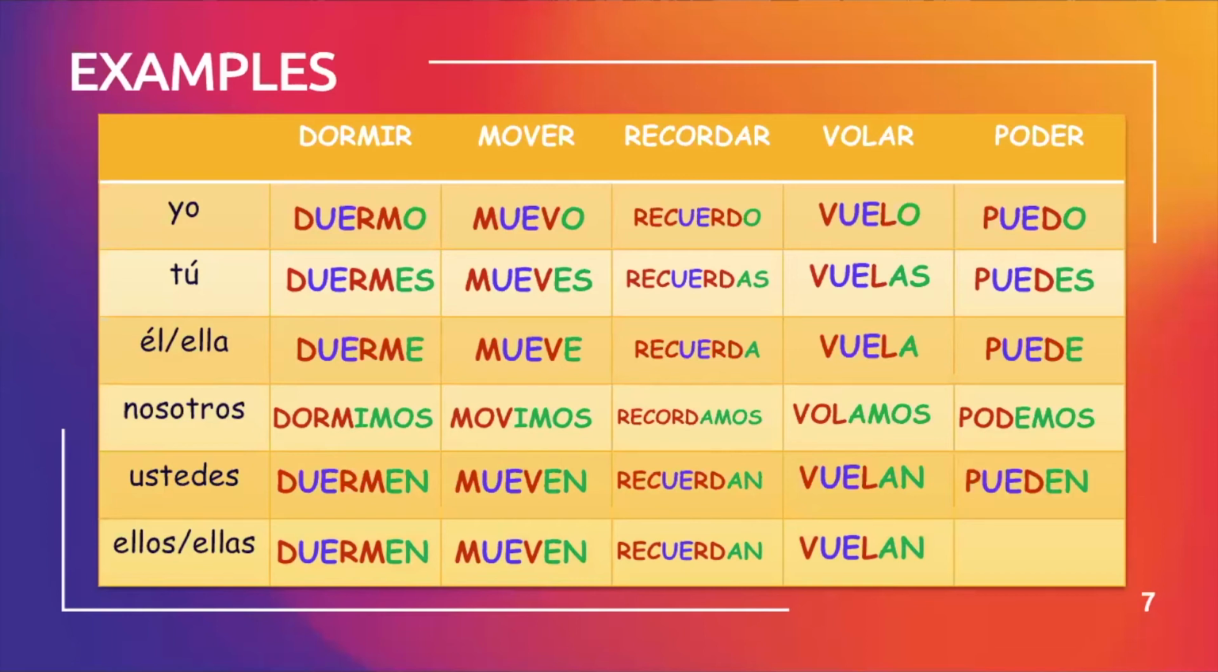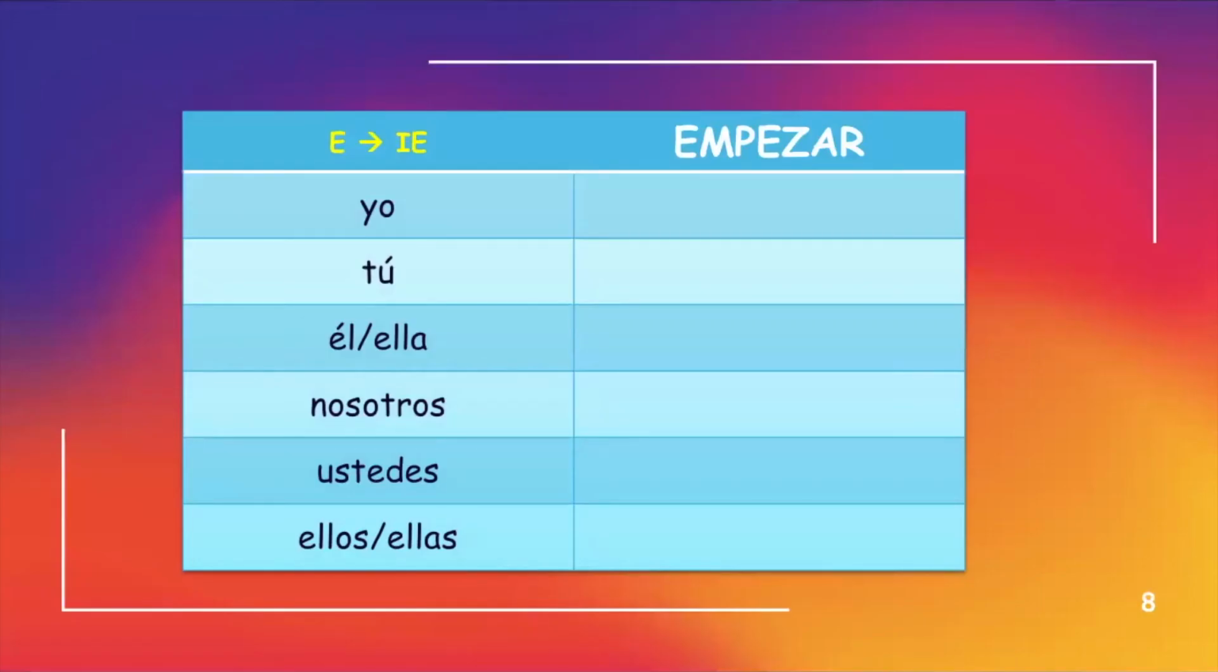Ustedes pueden, you all can. And ellos or ellas pueden, they can. Now let's look at some E to IE stem changers. Here we have empezar for an example, which means to start.